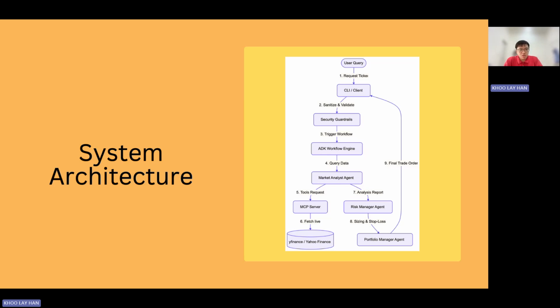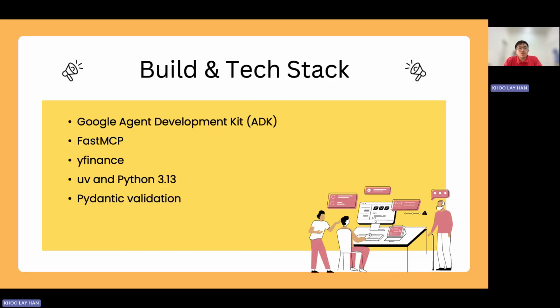After that, it will analyze the report. This is when the risk manager agent will conduct sizing as well as stop loss limits. And lastly, the portfolio manager agent will conduct the final trade order. We use the Google Agent Development Kit to coordinate the multi-agent workflow, state transition, as well as the visual graph; FastMCP, specifically a stdio-based FastMCP, to expose the live financial Python functions as well as fetch the yfinance price data; the uv runtime with Python 3.13; and Pydantic validation for strict typed schemas.